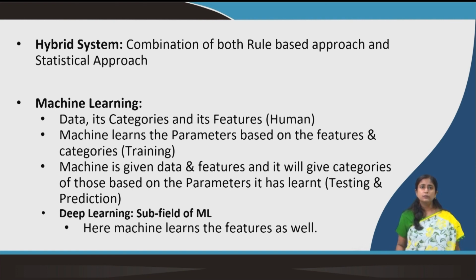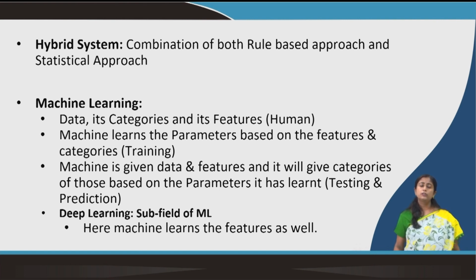And then there is a subfield to it which is called deep learning. Here the machine learns the features as well. In the earlier one we were giving data and features in the third step. Now we will not even give the features, we will only give data, and the machine will create its own features, create its own parameters, and based on that it will give the output. So, we do not need to give anything more than data. That is deep learning. One is machine learning and some part of it is deep learning. So, these are some of the approaches through which a machine is trained to give various outputs. This is not only about translation, this is for any application.